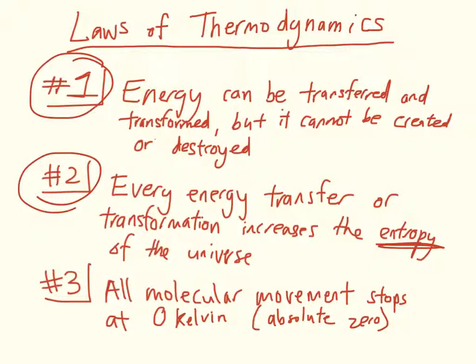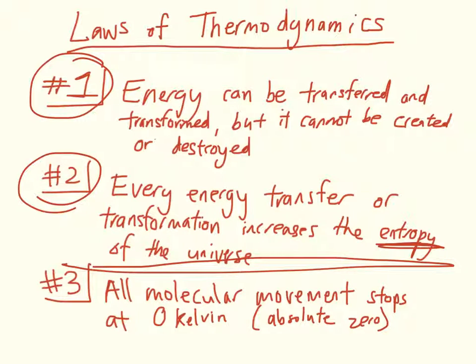So what this is saying is that every single thing you do, there will be more disorder within the universe. Now, the third law of thermodynamics says that all molecular movement stops at 0 Kelvin, or absolute zero. And since temperature is a measure of molecular movement, there can be no temperature lower than absolute zero.